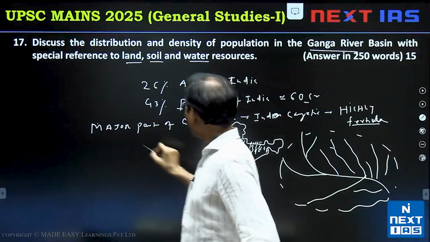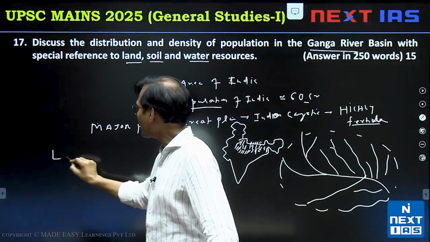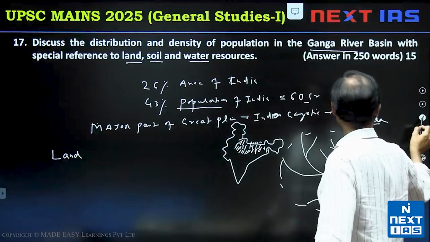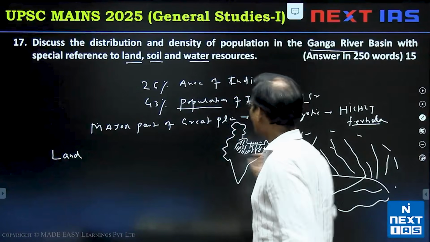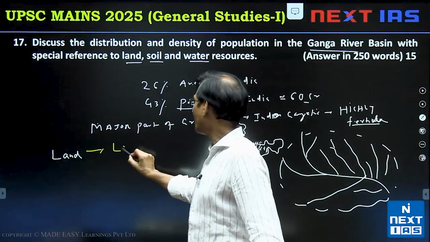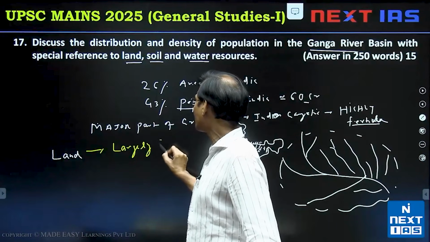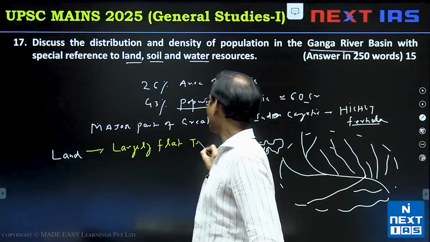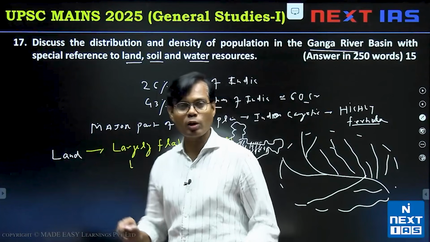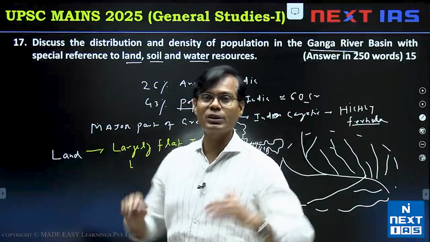And then you can write down in the body part, first the land. And land, the physiography, you know, physiography is more or less plain, largely plain, Great Plain part, largely flat topography. If flat topography, not only crop cultivation is easy on the flat surface.